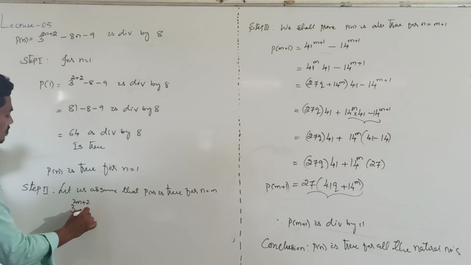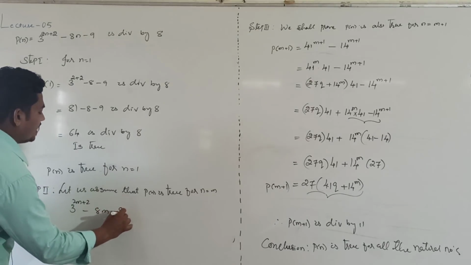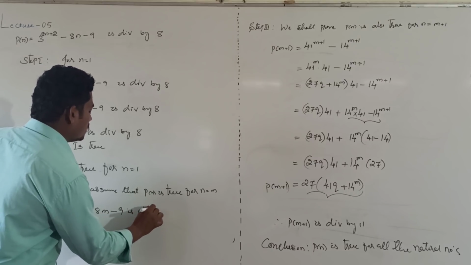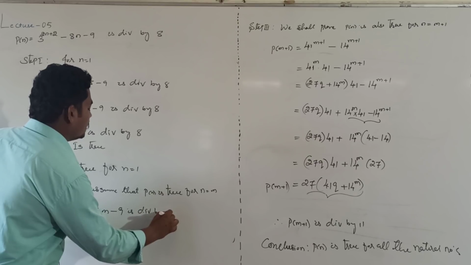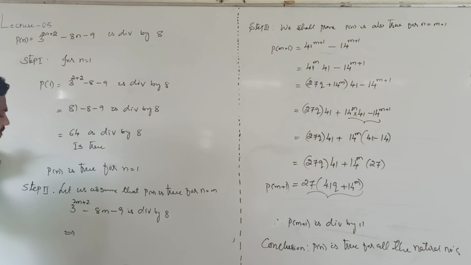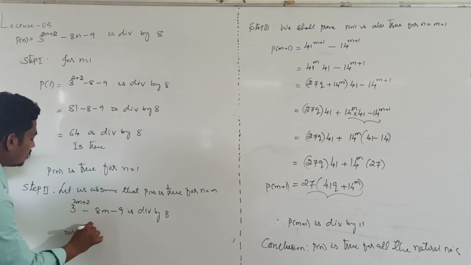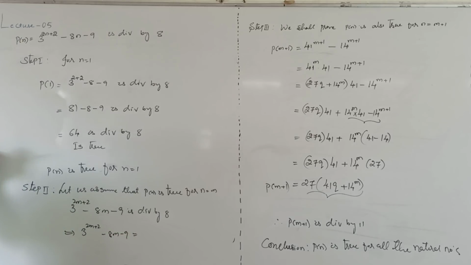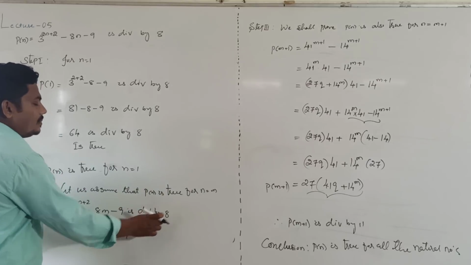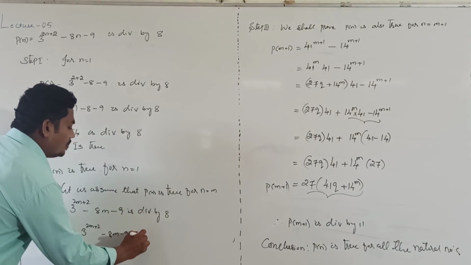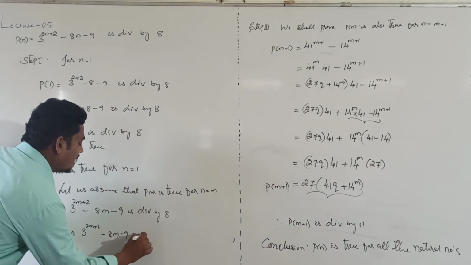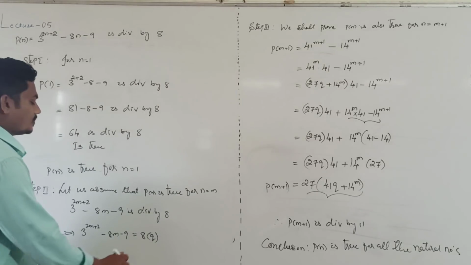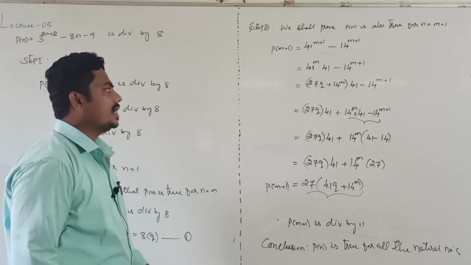Then 3 power 2m plus 2 minus 8m minus 9 is divisible by 8. From the division algorithm, this is like a is divisible by b, then a equal to b into q. B value is 8, so 8 into q, in this case assume that the remainder is 0. Take this as equation number 1.